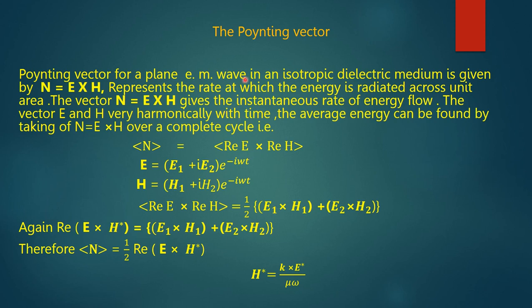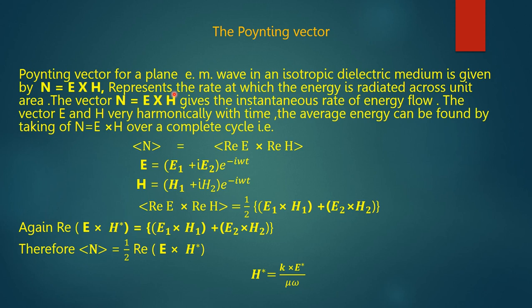Now next we find the value of the Poynting vector. The Poynting vector for a plane electromagnetic wave in an isotropic dielectric medium is given by N is equal to E cross H, and represents the rate at which energy is radiated across unit area. The vector N is equal to E cross H gives the instantaneous rate of energy flow.